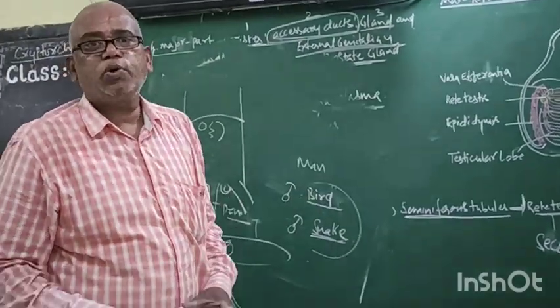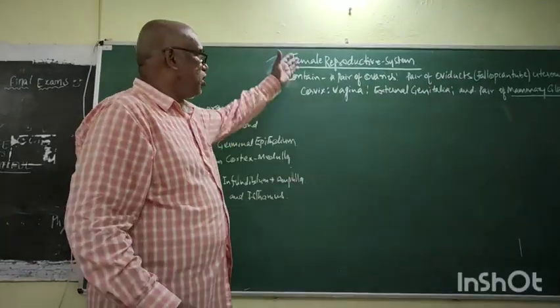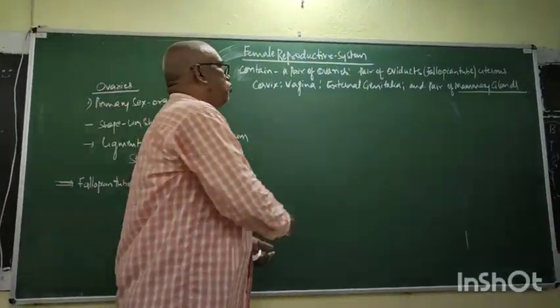Now come to the female reproductive system.